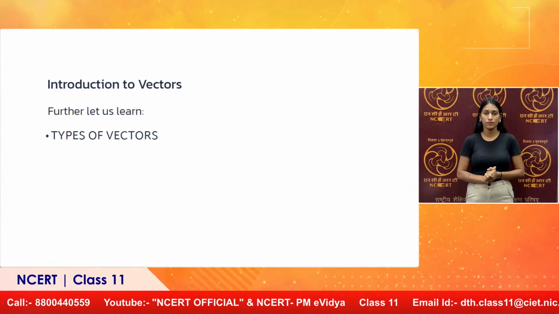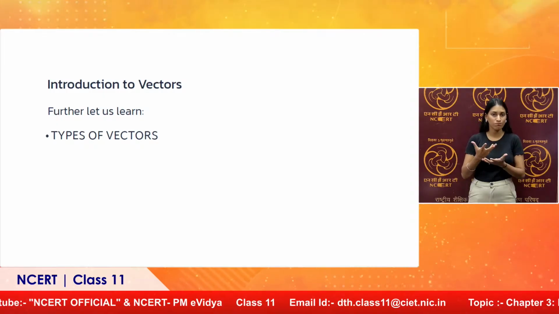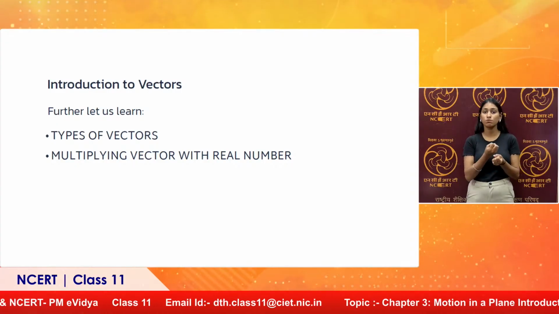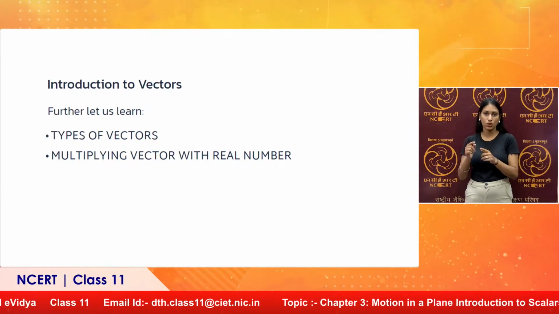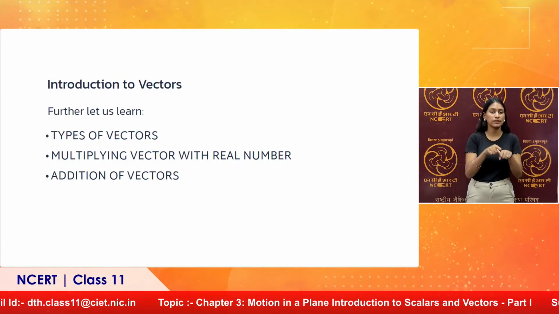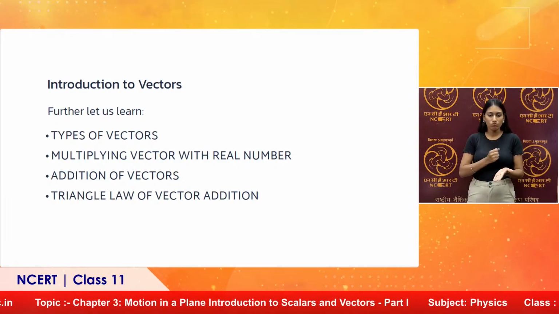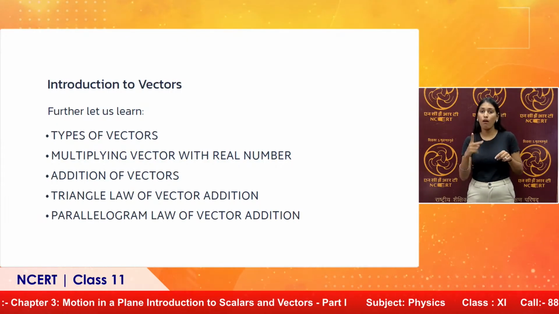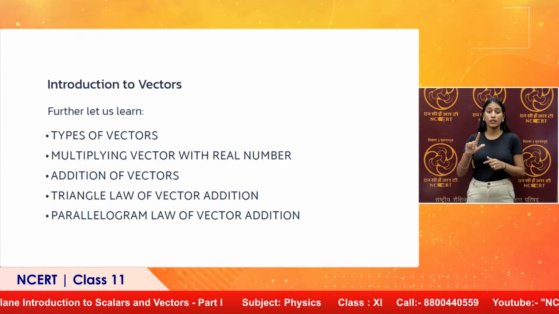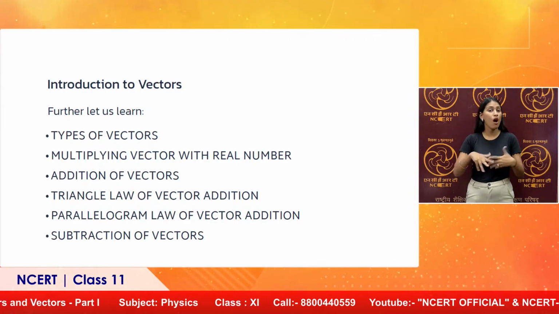Now, having talked about scalars and vectors, let us talk about the types of vectors. Multiply a vector with a real number, let us see what we will get. Will there be any effect on direction or not when you multiply a vector? Addition of vectors, is it the same as scalars or different from scalars? The triangle law of vector addition is used to add vectors. Another law is the parallelogram law of vector addition. Again, we have to use these specific laws to add vectors. Now, how to subtract vectors, that also we will discuss.